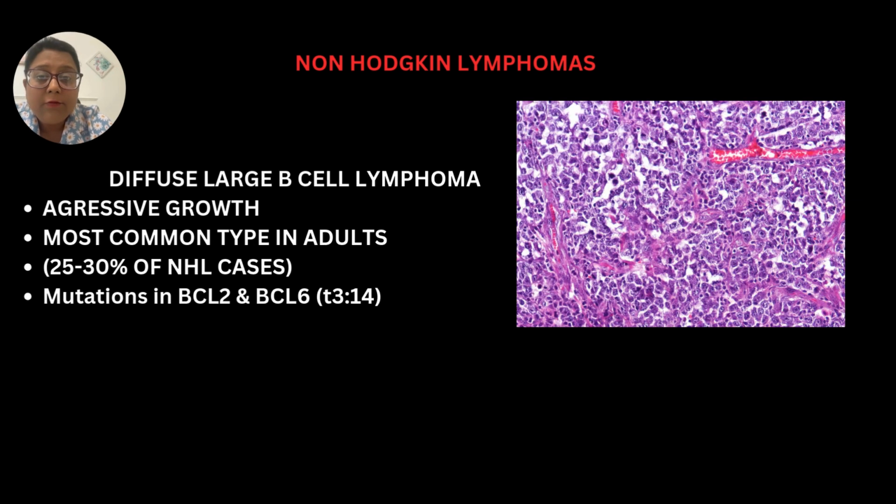Diffuse large B cell lymphoma is the most common type of lymphoma in adults, around 25 to 30% of non-Hodgkin's lymphoma cases. It has a very aggressive growth pattern and it occurs because of mutations in BCL2 and BCL6, translocation 3 to 14.